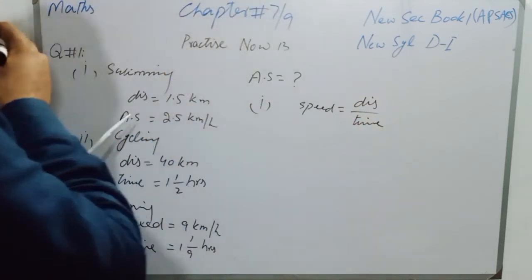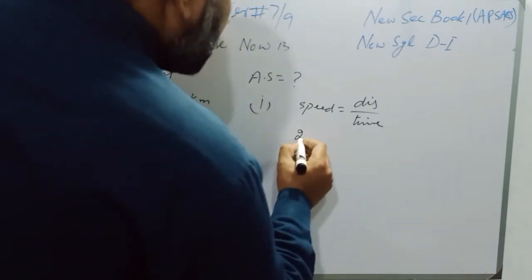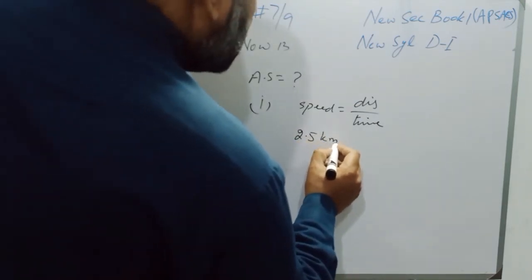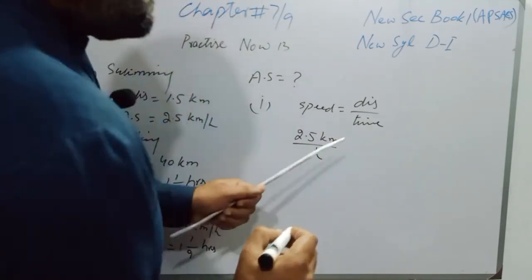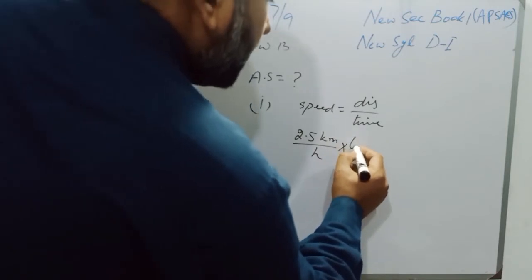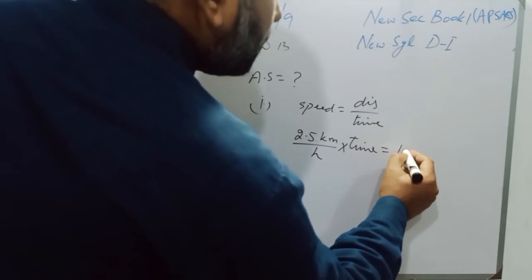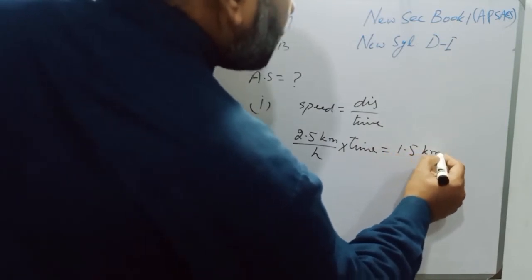Distance and average speed are given. Average speed is 2.5 km per hour. Time is dividing on the right side. When we transfer it to the other side, it will multiply. That is what we have to find. And distance is 1.5 km.